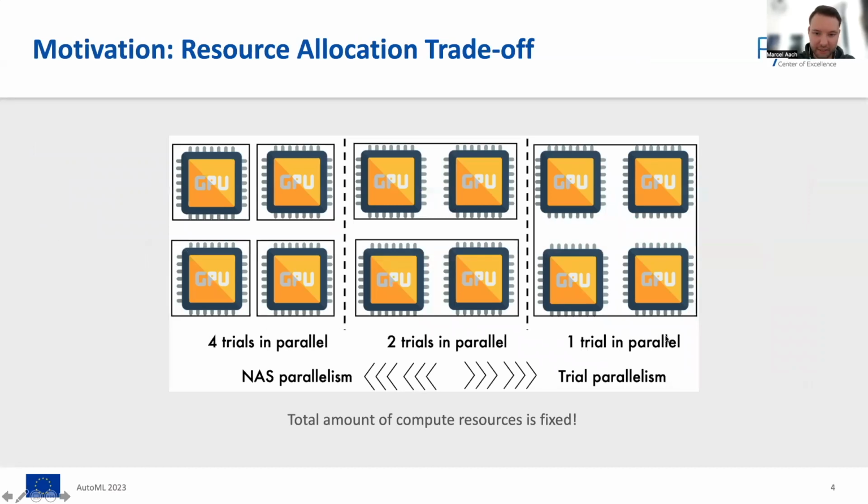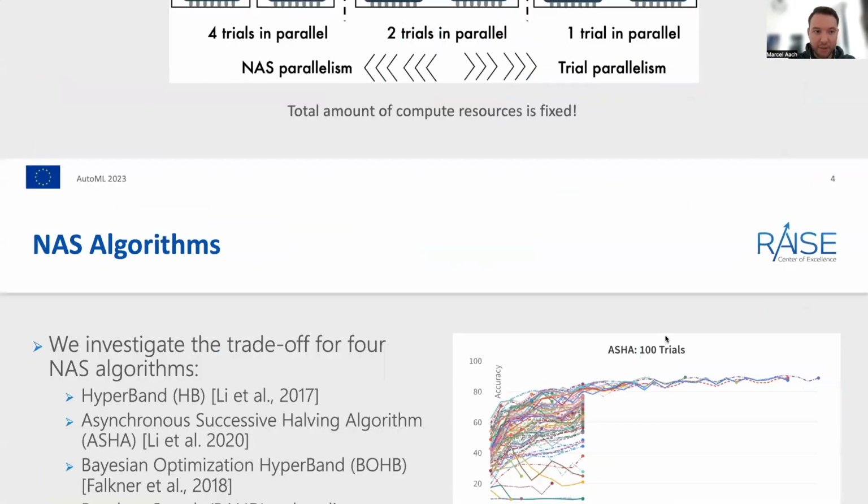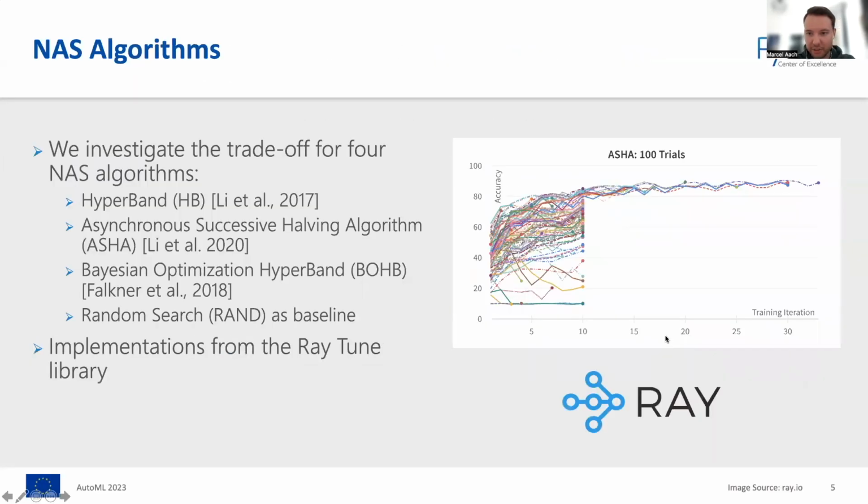To investigate this, we use 4 early stopping algorithms that are Hyperband, Aach, and Bob. They all follow the principle of terminating trials that do not show good performance early on. And as a baseline, we also train with random search. For consistency reasons, we use the RayTune library to compute these evaluations.